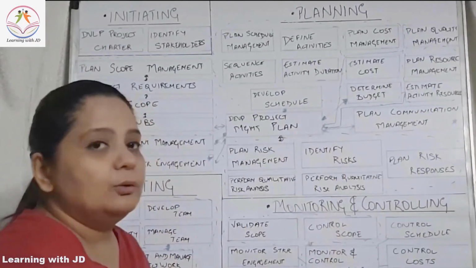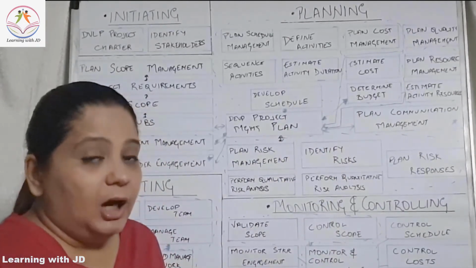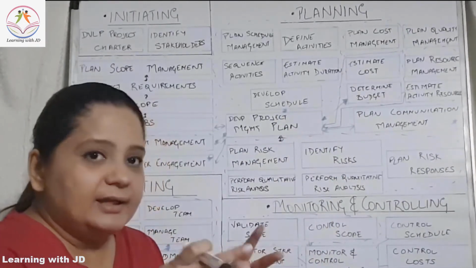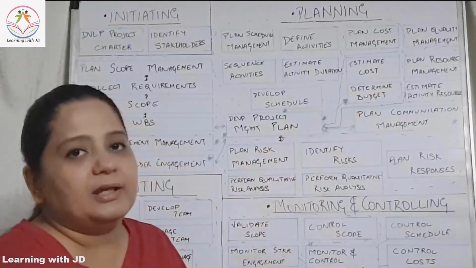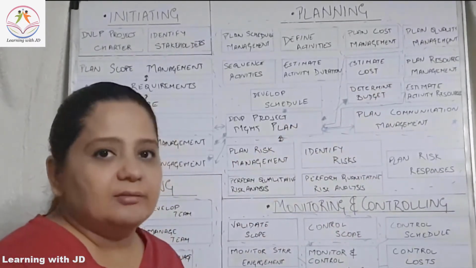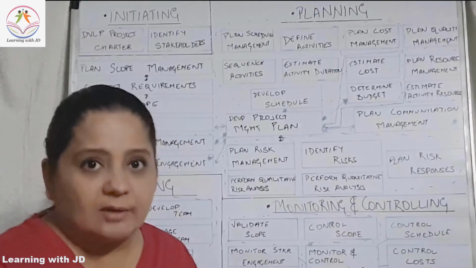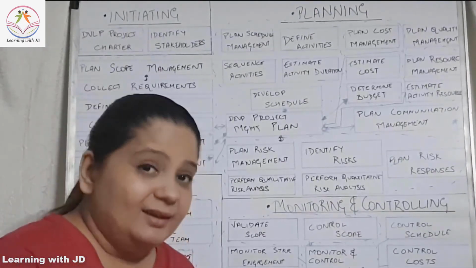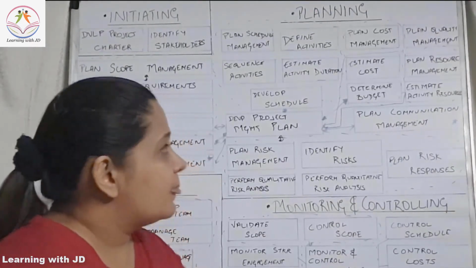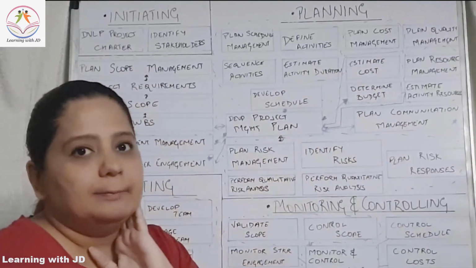And then you are going to determine your budget. How will you determine the budget? You will aggregate the entire cost that you've taken at the activity level. You will put some contingency reserves on that, reserves for the risk that may or may not occur, and then you will determine the budget.